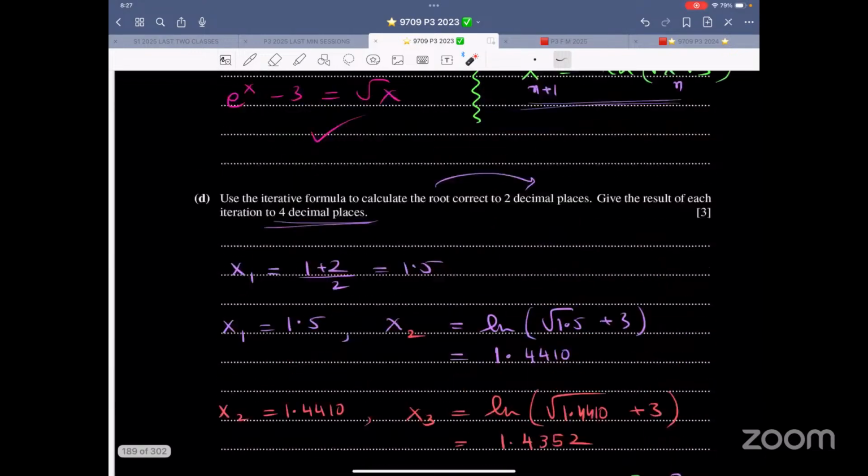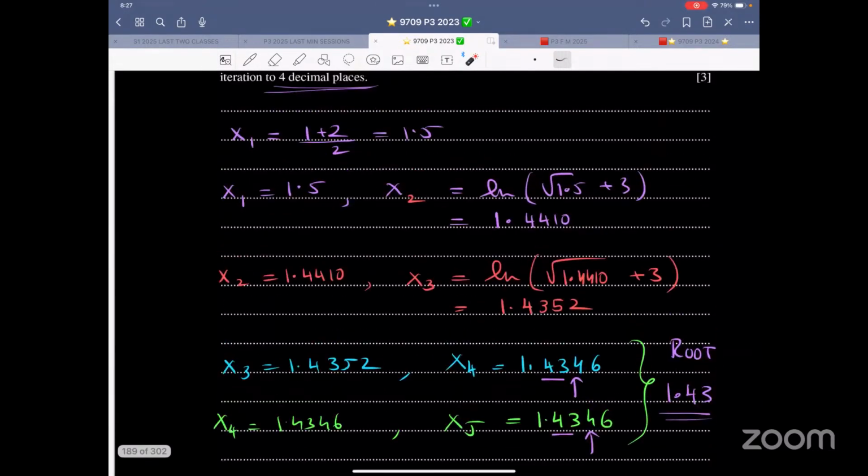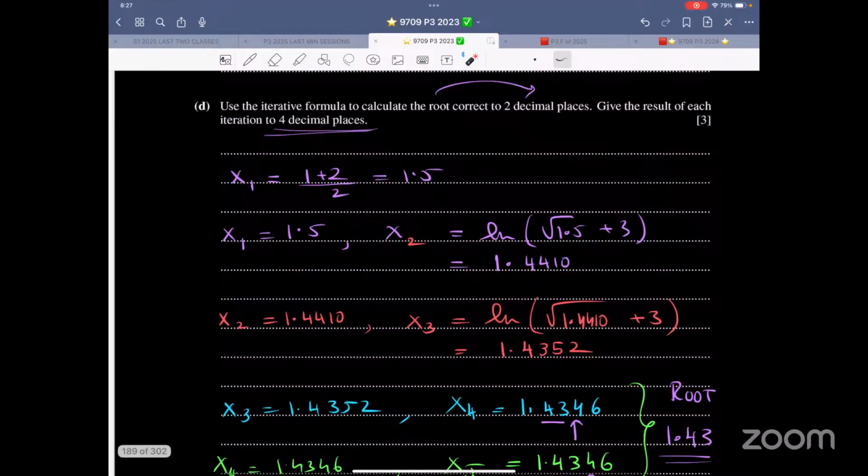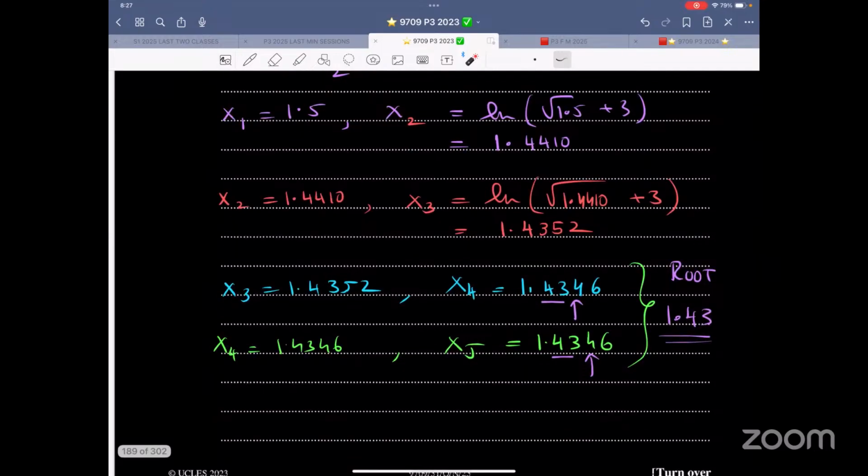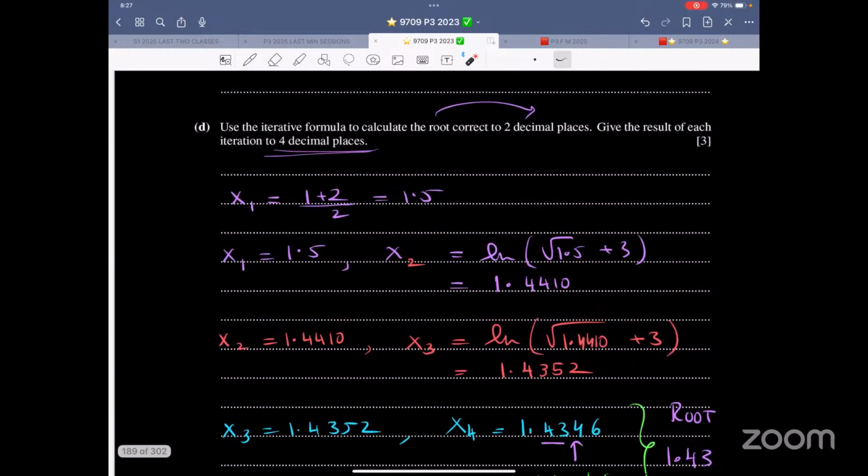And over here, what is the question? We have to do iteration. This is the starting value. Show the steps, show all the steps. And it's just you have to write ln and square root and +3. This value on the inside will keep on changing. This is changing and so on. Show all the steps, work to the level of accuracy that they have asked for. This is the only place where it is necessary.